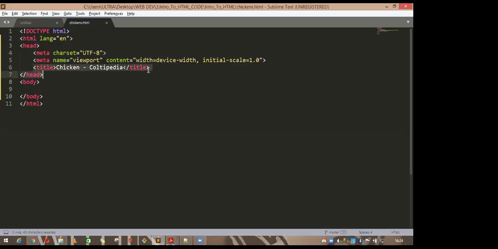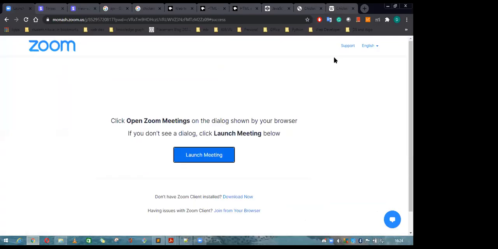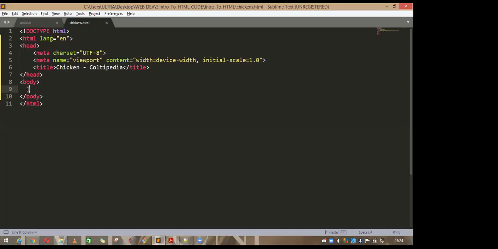These are the metadata, which is not required at this point, so leave it. In the head we are adding the title, and whatever is apart from the head, which is the main content, will go in the body. In the body part, all the p tags and all the elements are going to be added. Write down p and hit tab, and whatever text you want, you can write here.